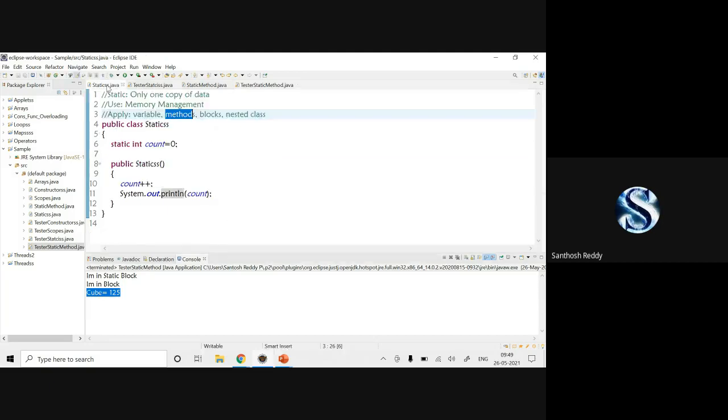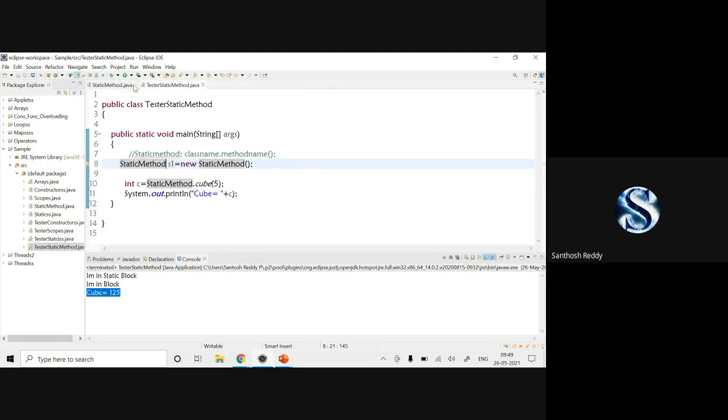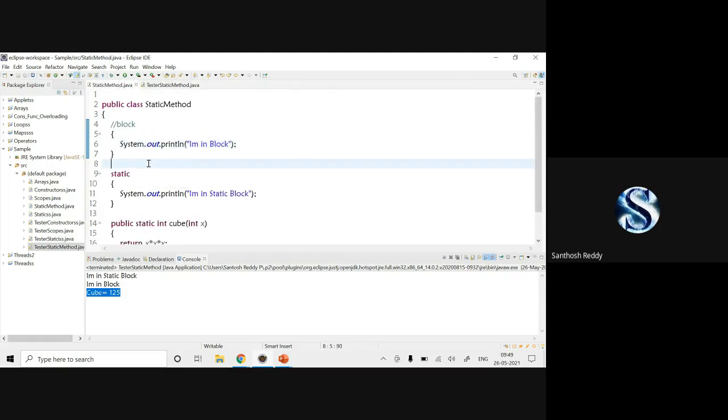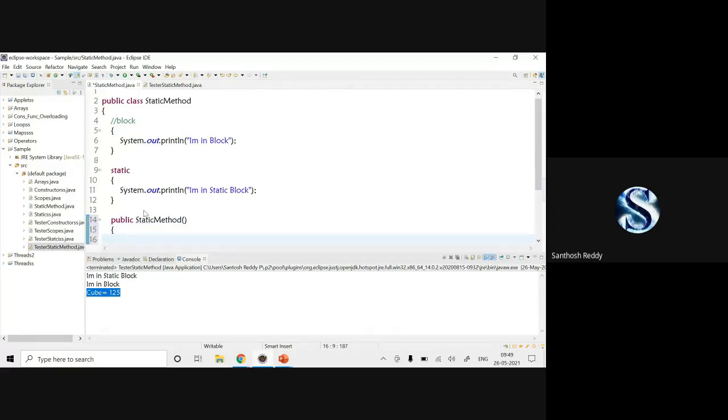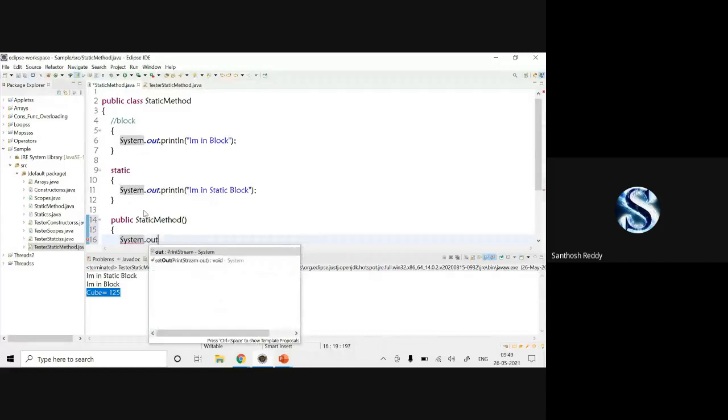Okay. Now, what I'll do? I'll remove this. Now, what I'll do here in the static method, I'll create a public static method. Can anyone say what you mean by this? What is this function name?